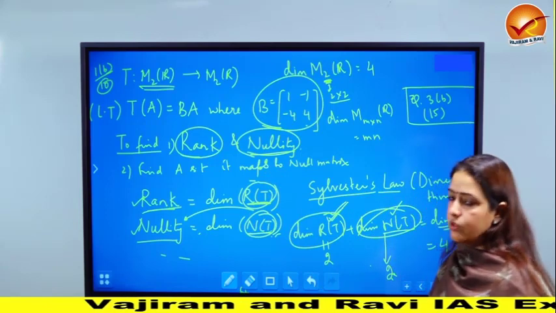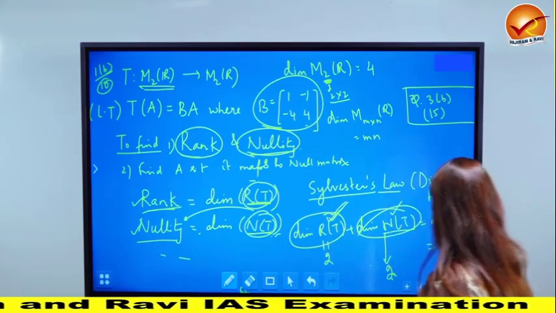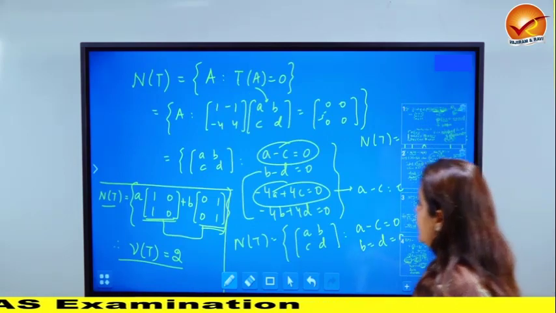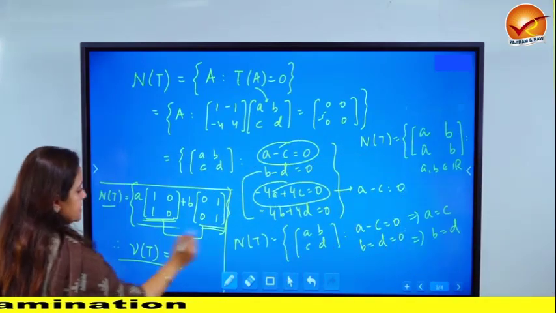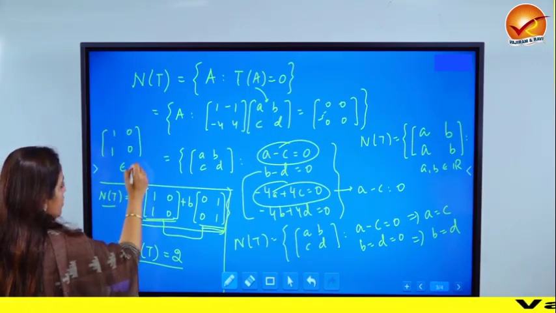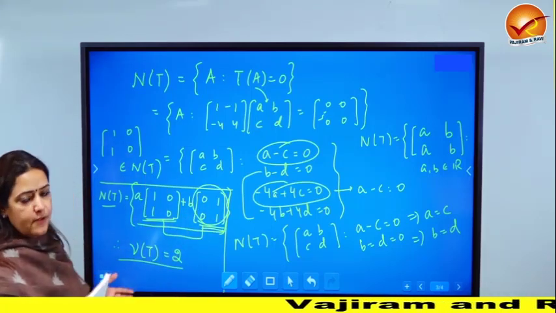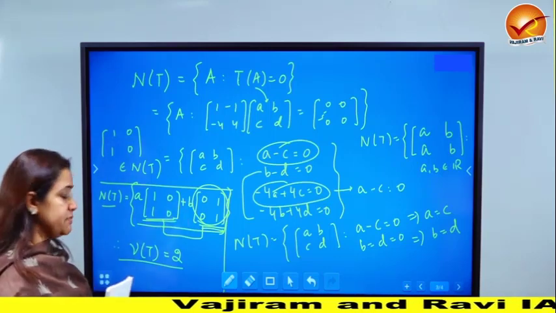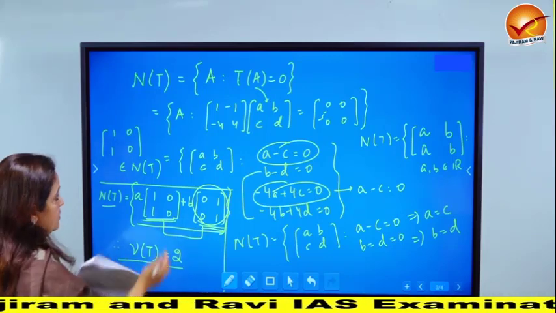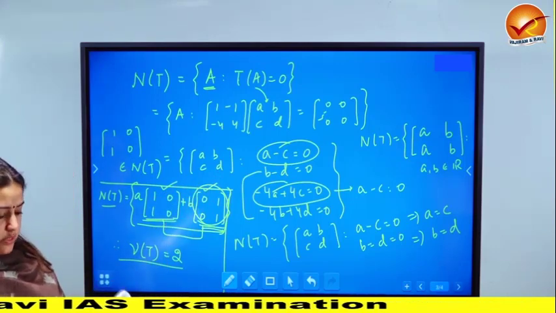And then the weightage of the question will also automatically go up in this case. The second part of this, find A, is very simple now. Since we have found out the entire null space, anything which is of this kind is in null space. So in particular, you can check 1, 1, 0, 0 will also belong to the null space. This also belongs to the null space. Their sum will also belong to null space. So you have figured out so many elements which belong to null space. The question only said find a matrix which maps to null matrix. So that means you have to find at least one A, which could be this, this, or any other matrix which belongs to them. Okay?